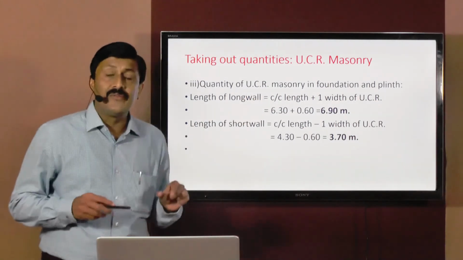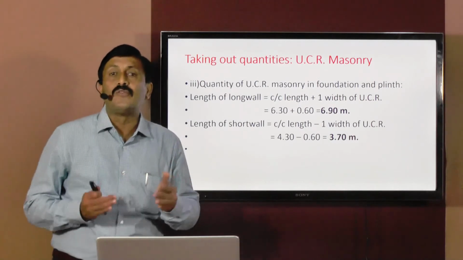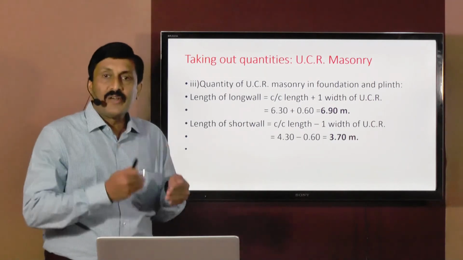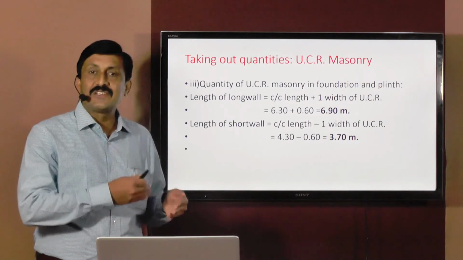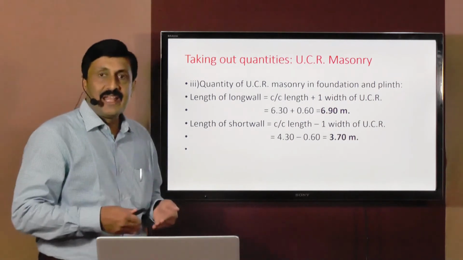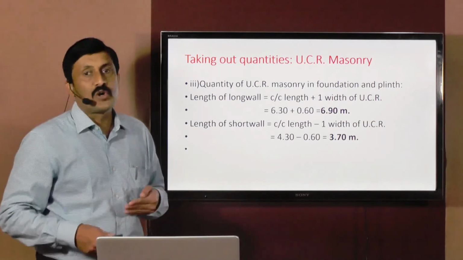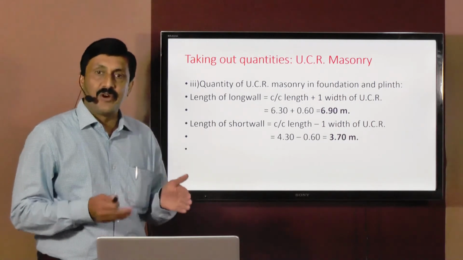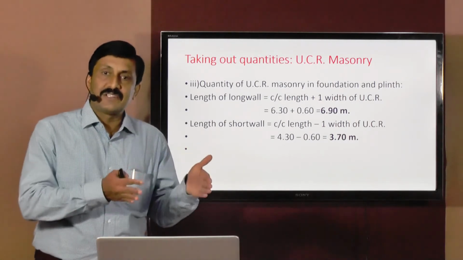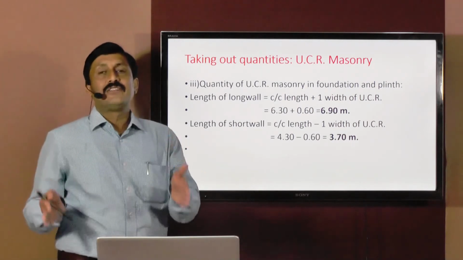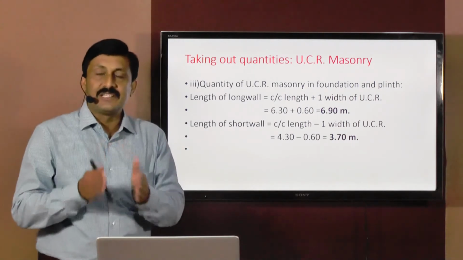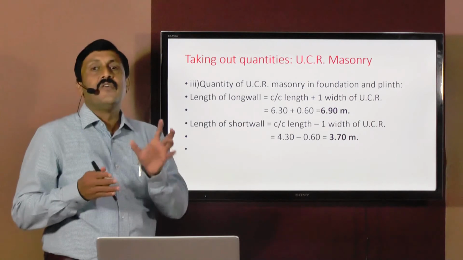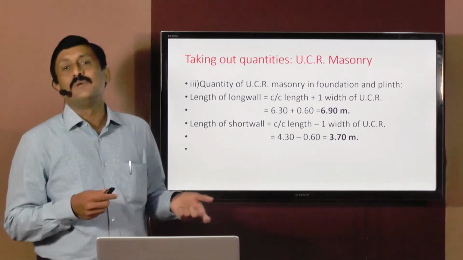First of all, again we have to calculate the length of long wall for this UCR. Whatever is the length of long wall for excavation and PCC, the same length of long wall or short wall will not be there for UCR masonry in foundation and plinth, because the width of excavation, width of PCC and width of UCR masonry are different, as you see in the section or sectional elevation, so definitely length will be changed.